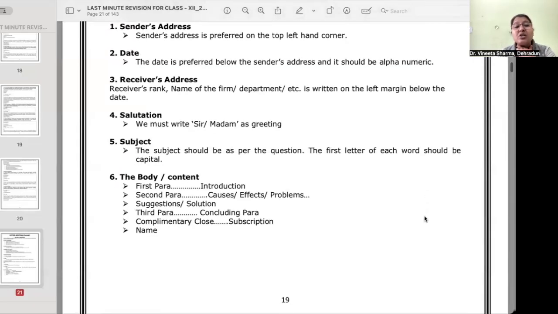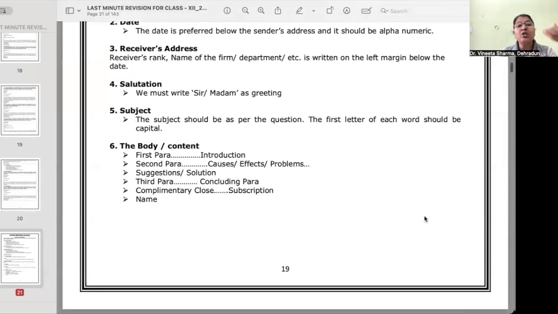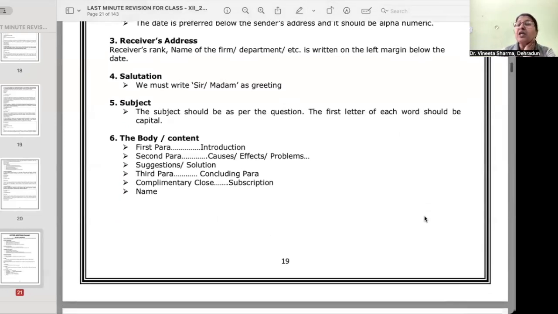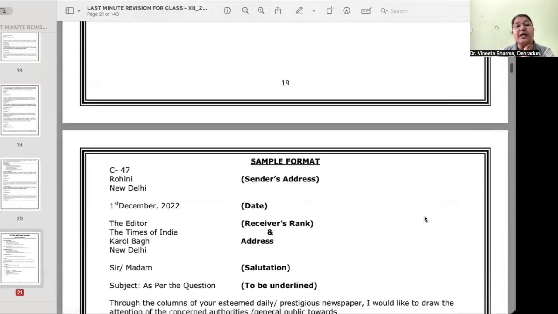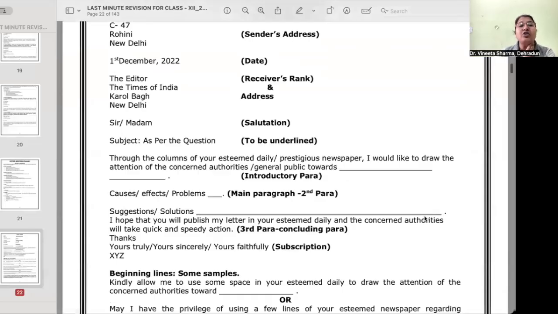Subject as per the question, and then the body or the content. First paragraph is always the introduction. Second paragraph should define causes, effects, or problems. Then suggestions or solutions. Then another paragraph is the concluding paragraph. Complimentary close should be given, and then subscription name. This is the format which you are supposed to follow.